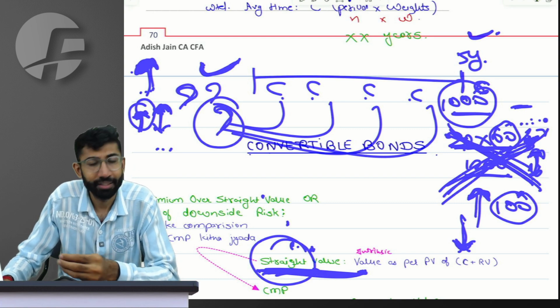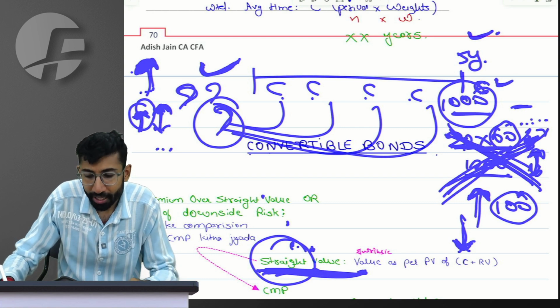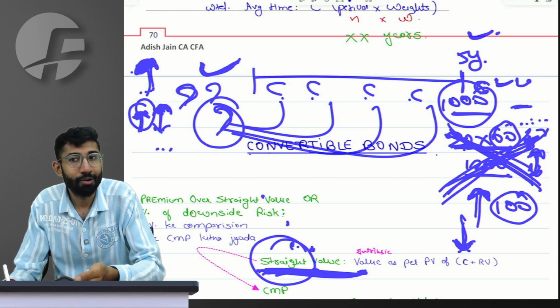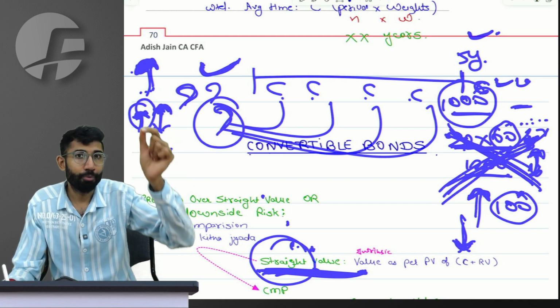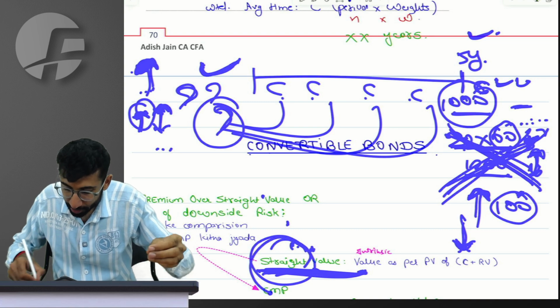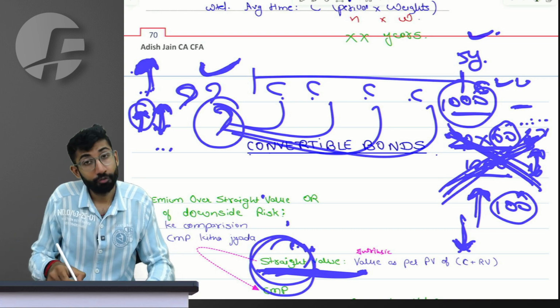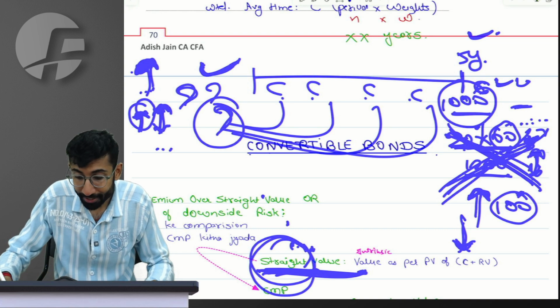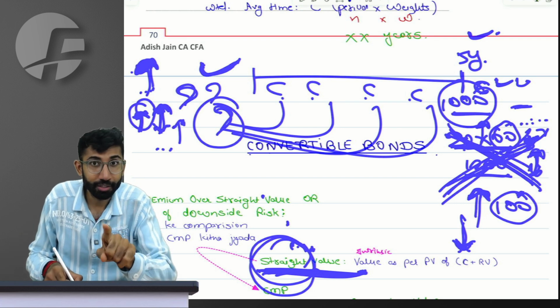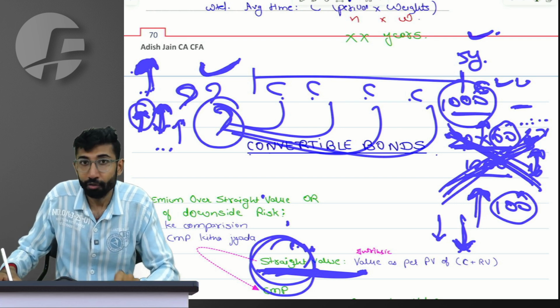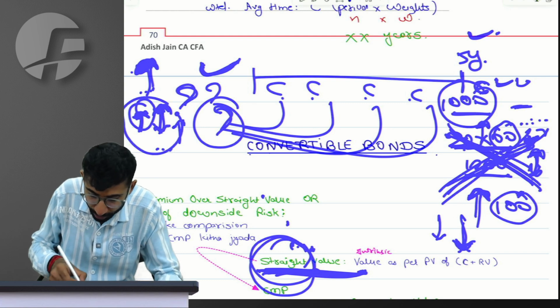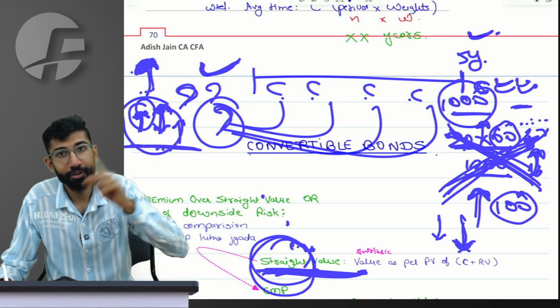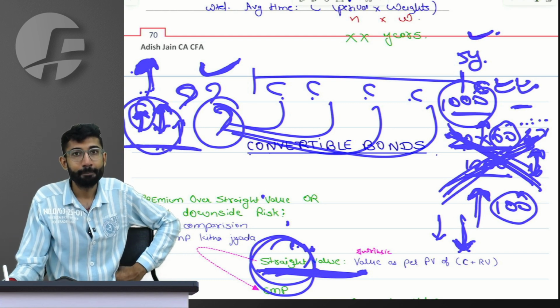If people find that conversion is a loss, they will redeem the bond at rupee 1000. So after a point, or below this straight value, the value of the debenture will not fall. If share price increases, value of debenture will increase, but if share price falls, value of debenture will not fall below straight value, because that is the minimum I will receive on the redemption date.